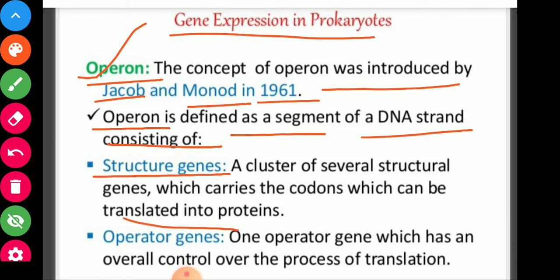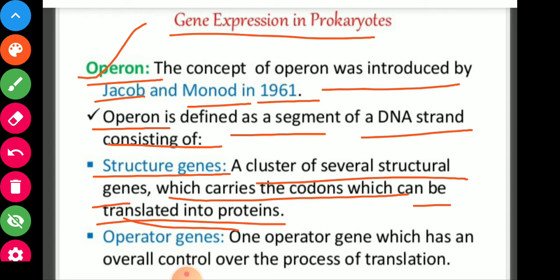The structural gene is a cluster of several structural genes which carry the codons which can be translated into protein. The operator gene has an overall control over the process of translation. So two genes are there, mainly structural and operator genes.